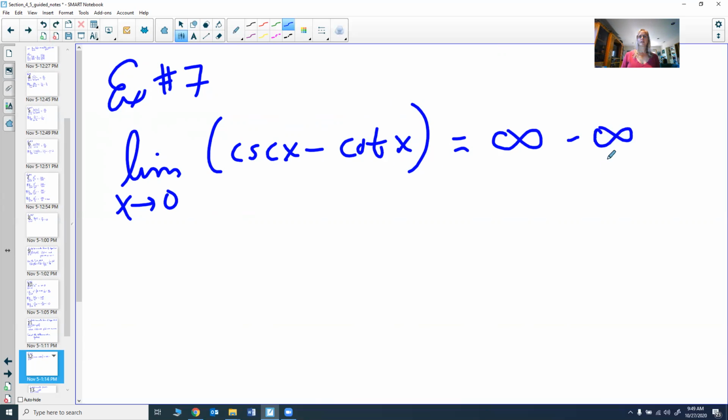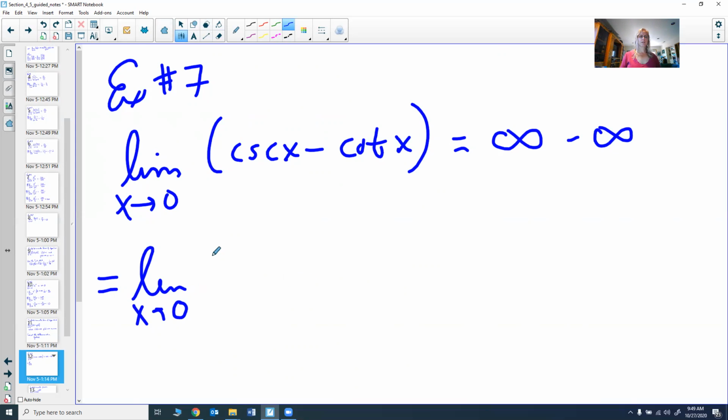So we do, in fact, get infinity minus infinity. So before we can use L'Hopital's rule, we need to get it into infinity over infinity or 0 over 0, either one of those two indeterminate forms, because L'Hopital's rule only works if you have 0 over 0 or infinity over infinity. So let's see what we can do with this.